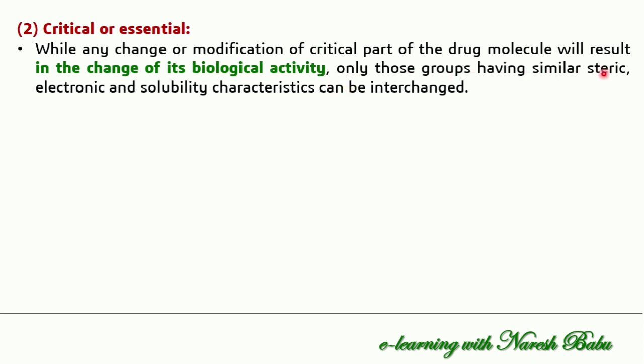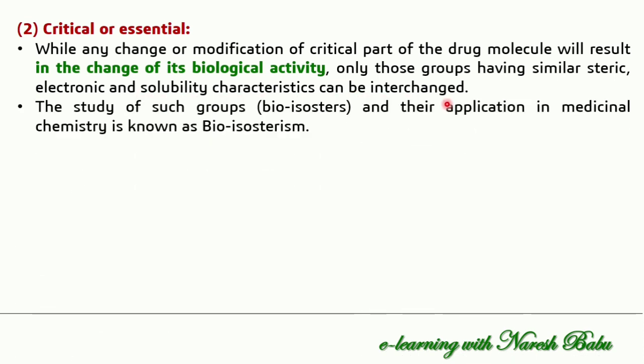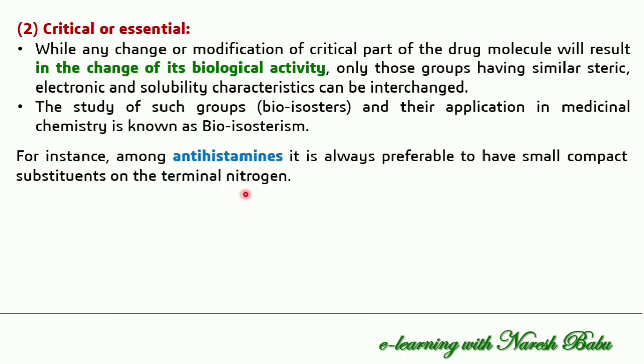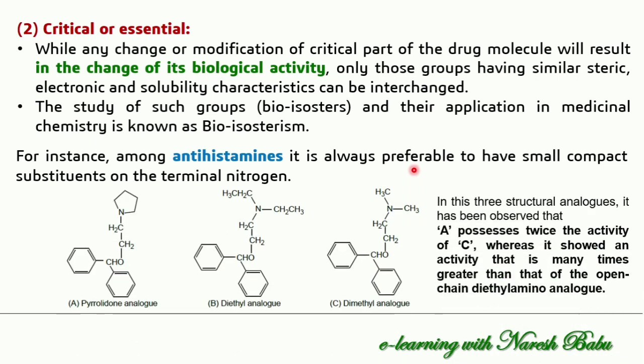So only those groups having similar steric, electronic and solubility characteristics can be interchanged. The study of such groups and their application in medicinal chemistry, we call bioisosterism. For instance, among antihistamines, it is always preferable to have small compact substituents on the terminal nitrogen. I am giving an example here to understand the concept of the critical and non-critical part of the molecule.